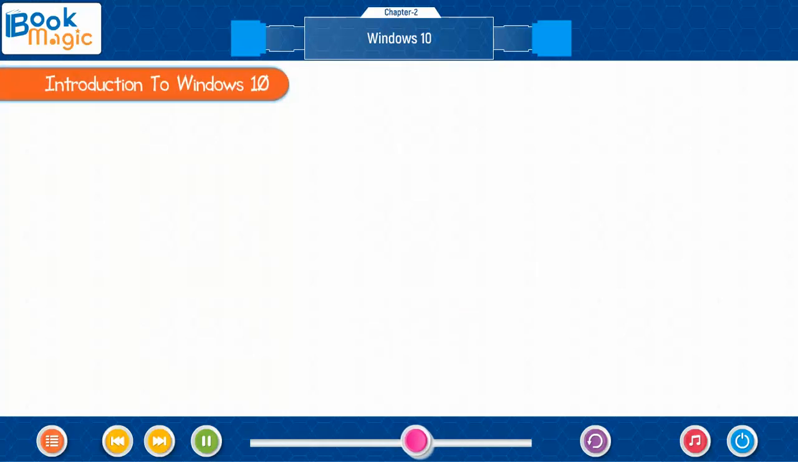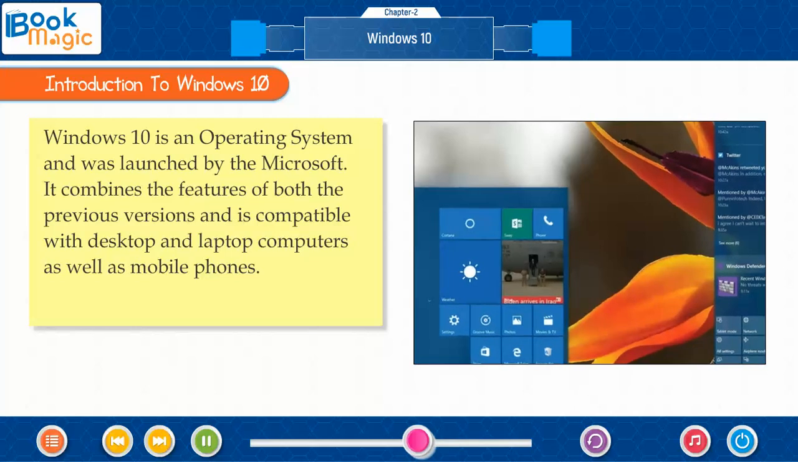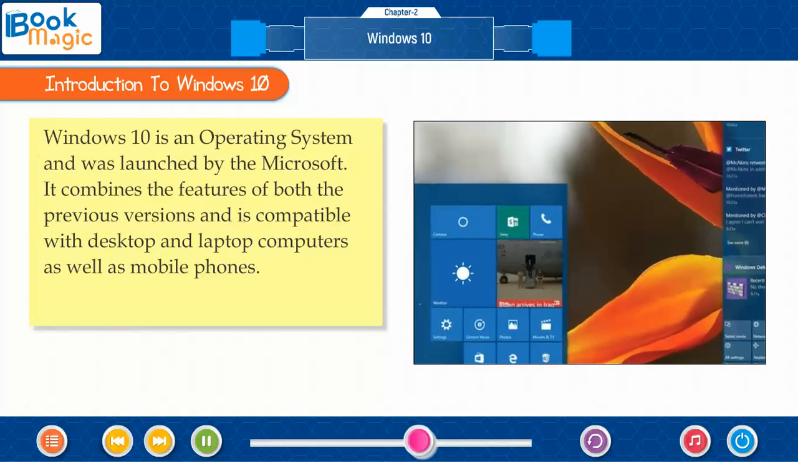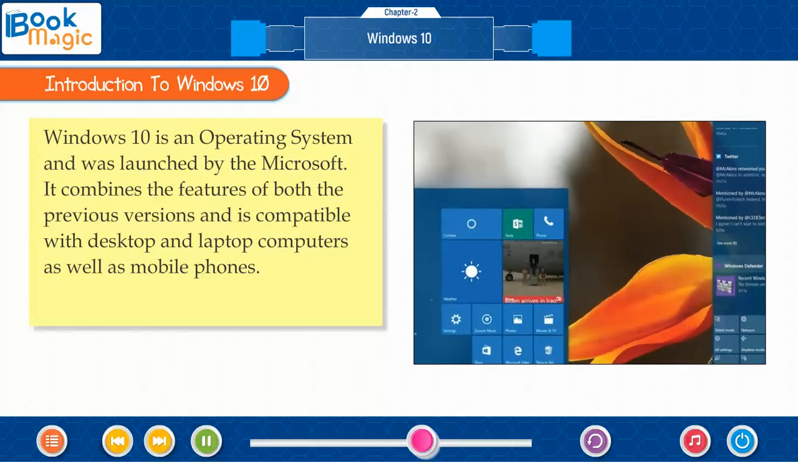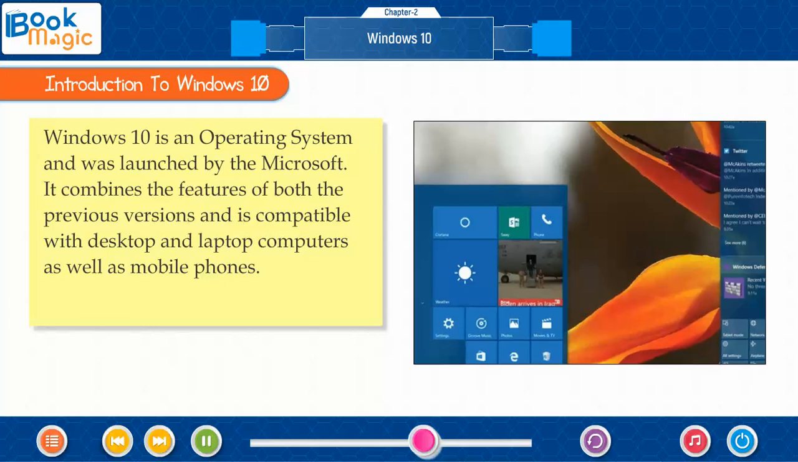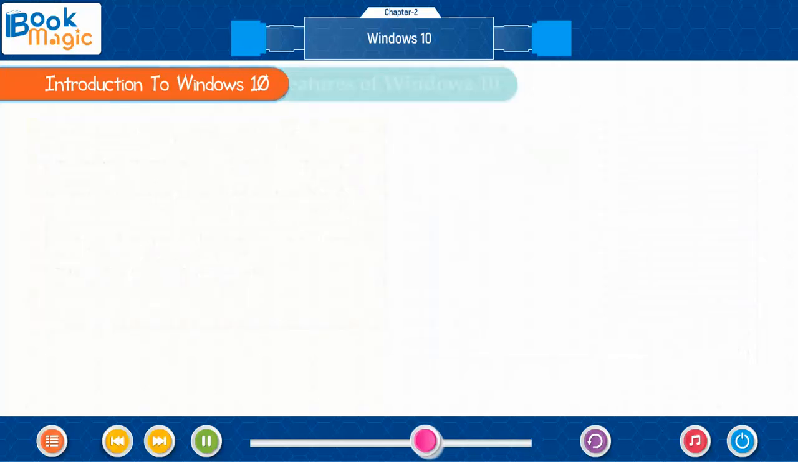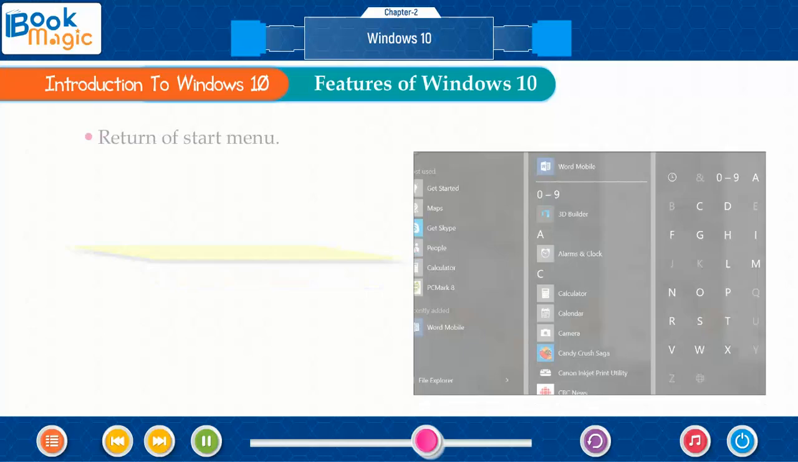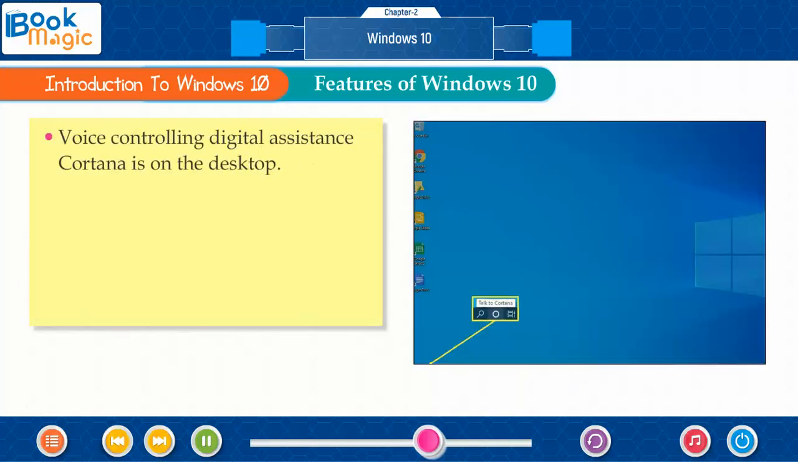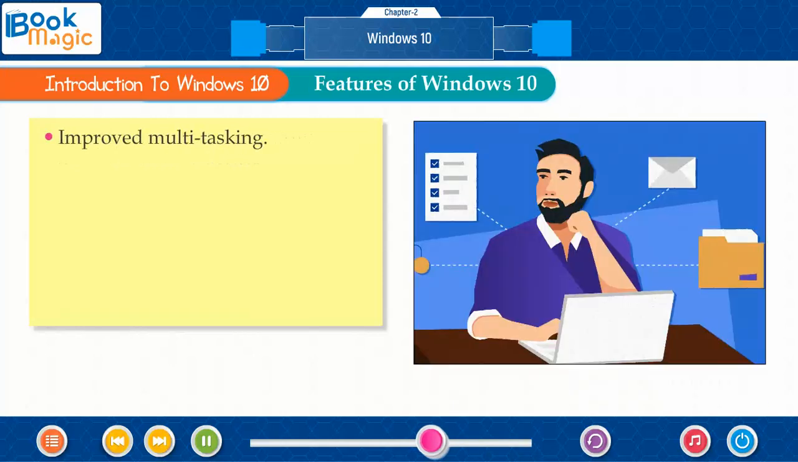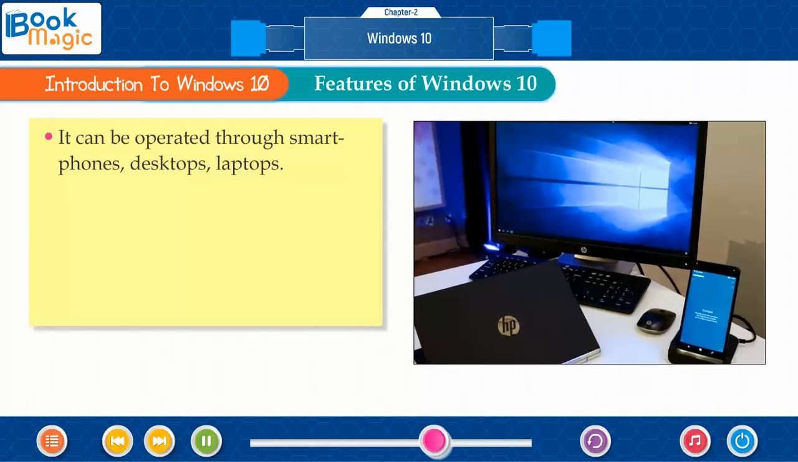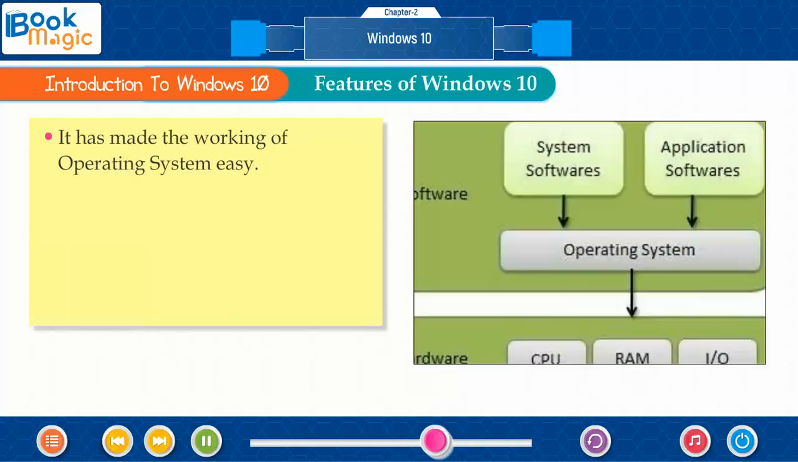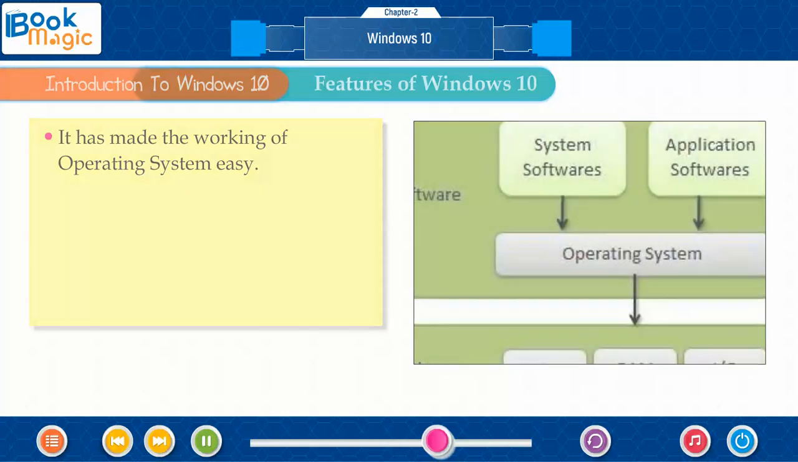Introduction to Windows 10. Windows 10 is an operating system launched by Microsoft. It combines the features of both the previous versions and is compatible with desktop and laptop computers as well as mobile phones. Features of Windows 10. Return of the Start menu. Voice controlling. Digital assistant Cortana is on the desktop. Improved multitasking. It can be operated through smartphones, desktops, and laptops. It has made the working of the operating system easy.